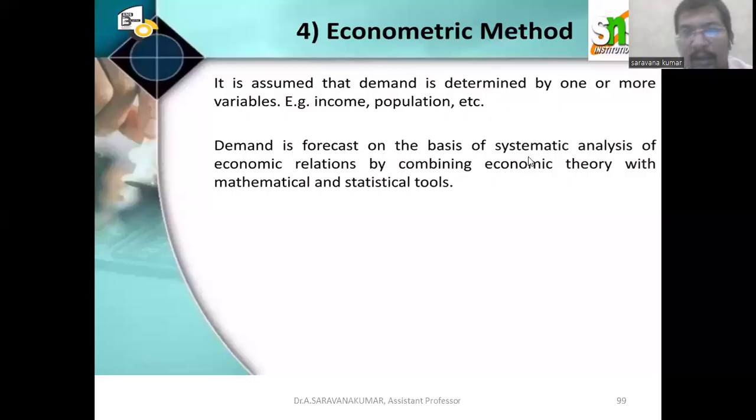Hi everyone. So next we are going to discuss the econometric method. It's assumed that demand is determined by one or more variables, for example income, population, etc. Demand is forecast on the basis of systematic analysis of economic relations by combining economic theory with mathematical and statistical tools. So depending upon economic factors like income and population, it will change. So we are using the econometric method.